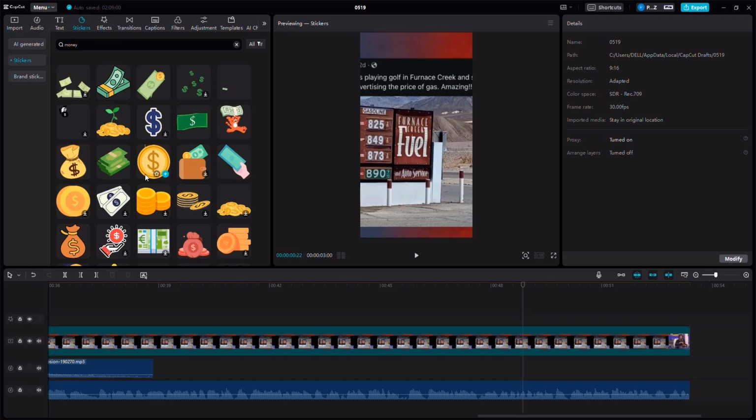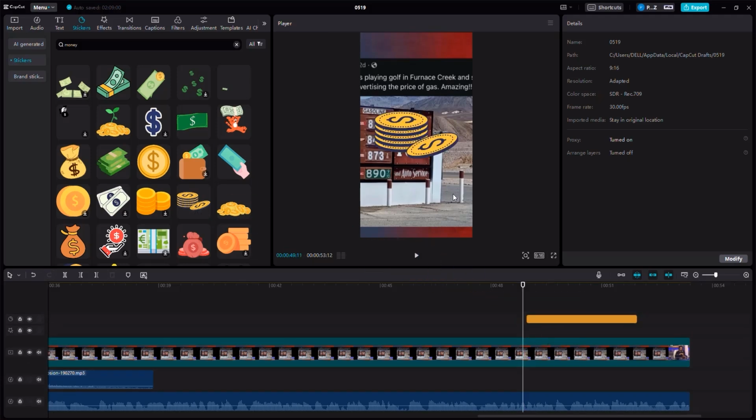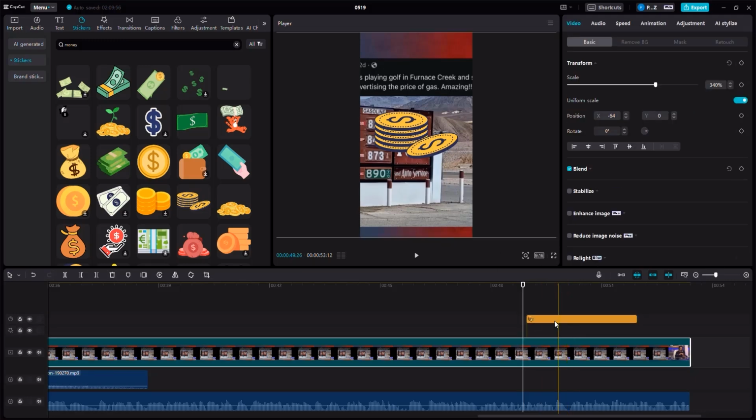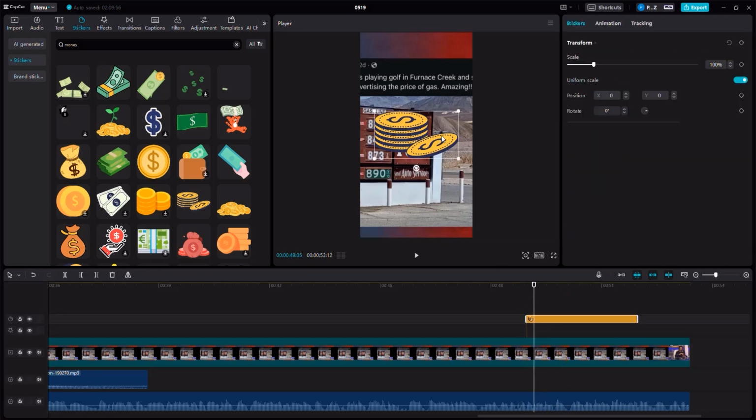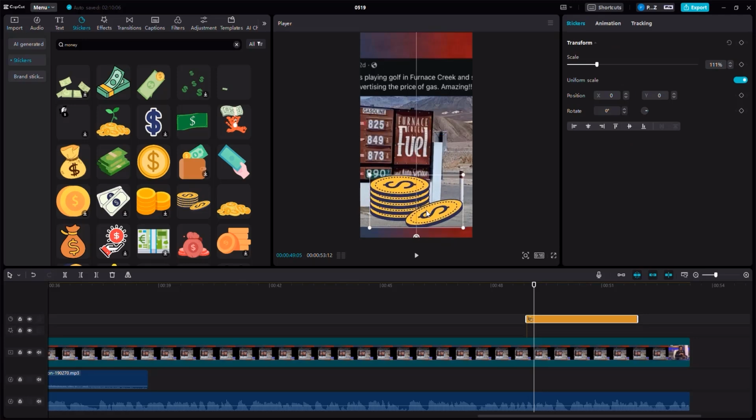So here we have a lot of stickers. Now I'm going to utilize this one right here. And I'm going to put it right about here. And as you can see, it shows up right there on the camera. And with this sticker, we need a sound effect to go along with it. Okay? But first of all, let's put it here. Also, let's put it down.